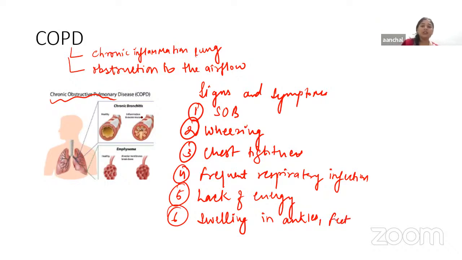So these are the very common signs and symptoms that a person with COPD will be associated with. Now, what is the cause of this COPD?